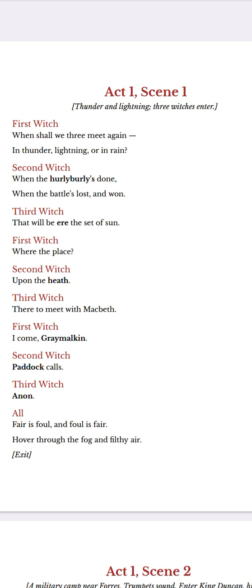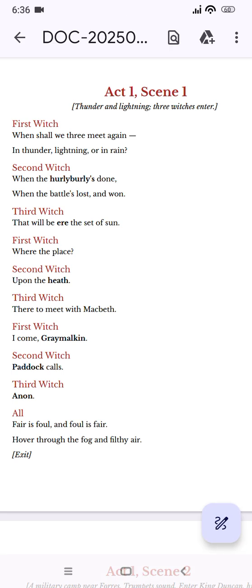Second witch says, when the hurly burly is done. Hurly burly is not a well defined word, but it means noise, chaos, confusion. It basically refers to the battle that was going on between Macbeth and MacDonald. So when the hurly burly is done, when the battle is done, over, when the battle's lost and won. Whenever a battle is fought between two parties, one party always loses, the other party wins, right?